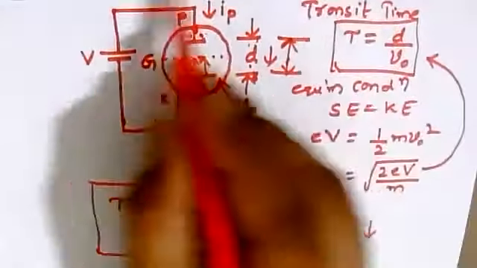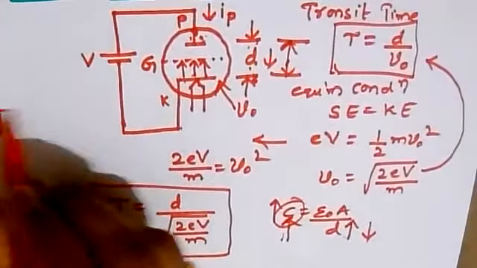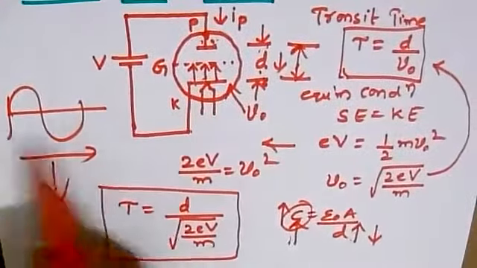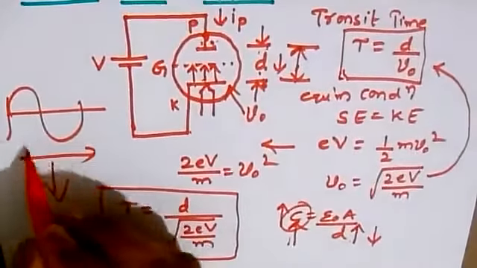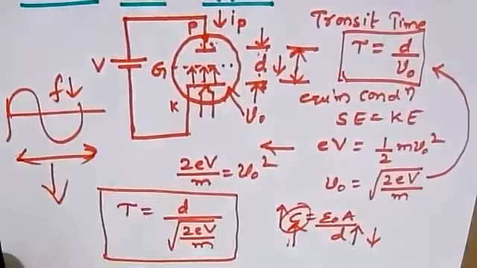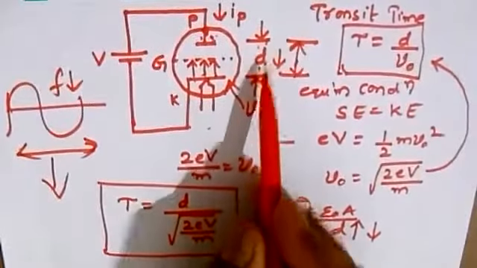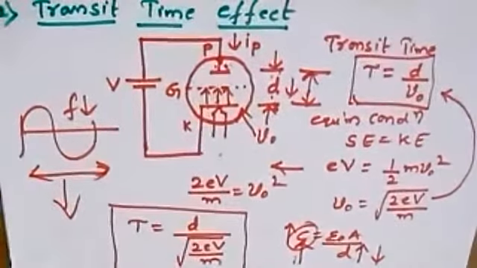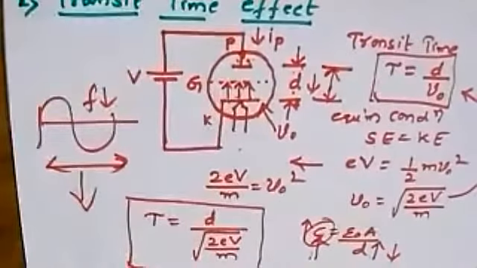So this is the transit time effect we have. As the transit time increases, the frequency decreases. The time period keeps increasing, and the frequency is affected. So more time period means decreasing frequency. That is how it limits decreasing the distance between the plates. This is the second major limitation of conventional tubes at microwave frequencies.